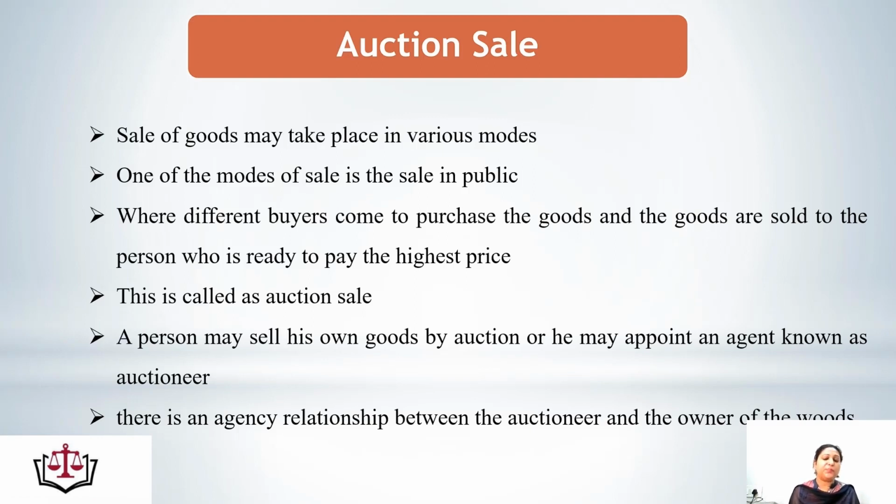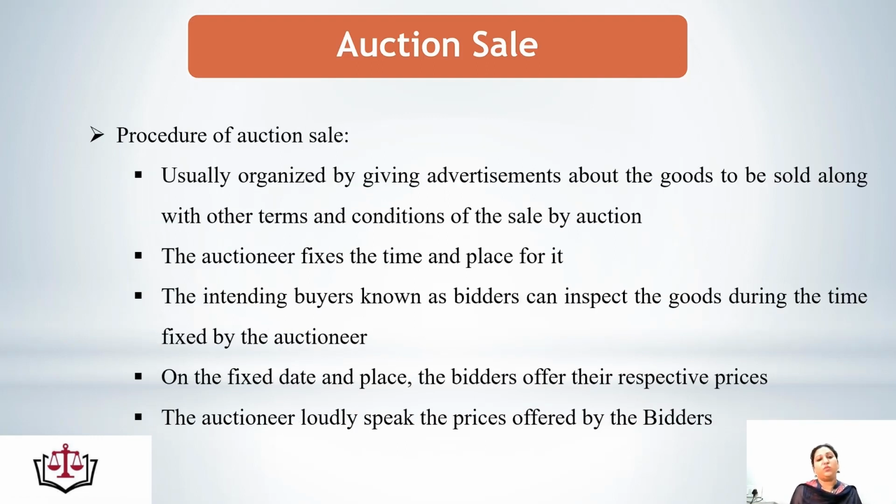And what happens in the auction sale? In an auction sale, either the seller of the goods sells the goods himself, or he can appoint an agent for the sale of the goods, who is known as the auctioneer. There is always an agency relationship between the auctioneer and the owner of the goods. The person performing the task of selling the goods on behalf of the seller is known as the auctioneer, reason being, the auctioneer is working as an agent for the seller.